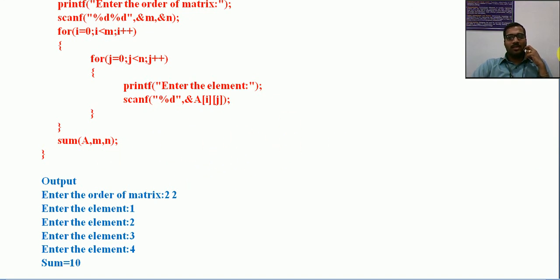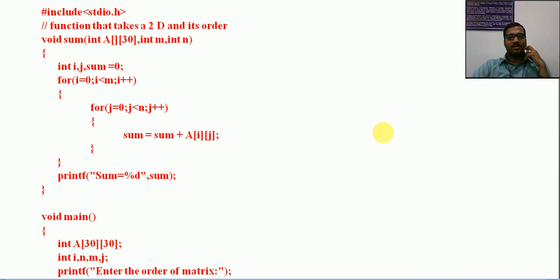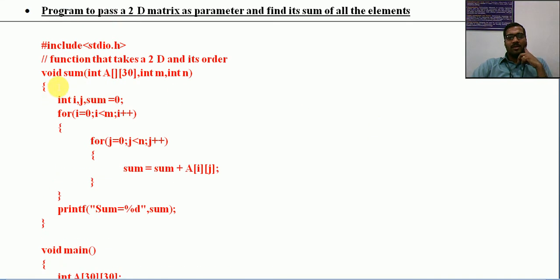Now in the definition, what will be the difference? Void mul of int A, first subscript empty, second will give a value, comma int B, first subscript empty, then second will give a value, then receive all the corresponding parameters for the two rows and two columns. Just receive that, that's all. Then you just write the exact logic of matrix multiplication: for i equal to 0, j equal to 0, k equal to 0. That logic is to be written here, that's all.